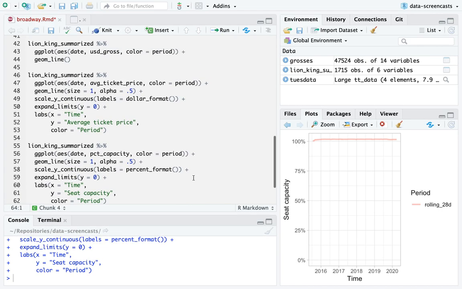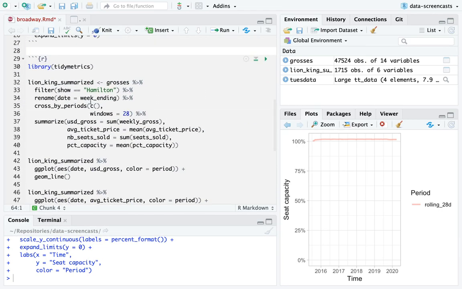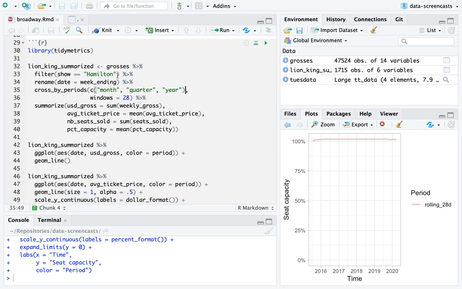Okay, so notice this tool crosses by periods. I'm going to bring back aggregating by month, by quarter, by year. Should I do it by month? I'll leave month in, and then also by a 28-day window. All right, so these are the metrics I'm going to track.